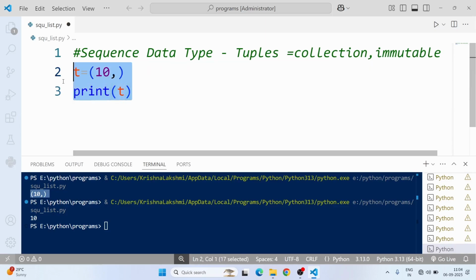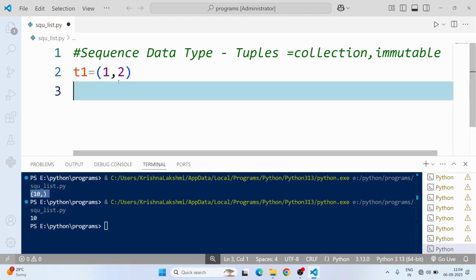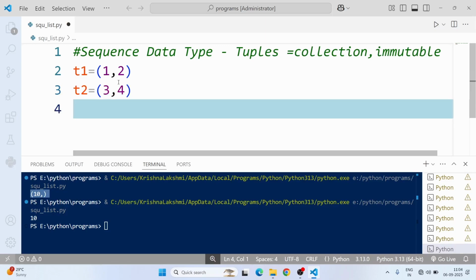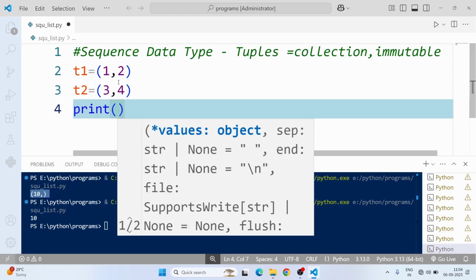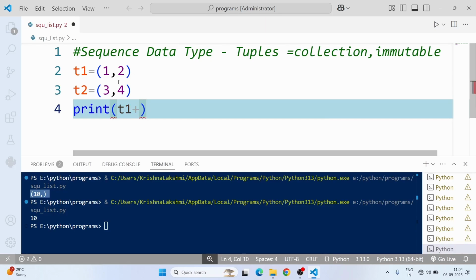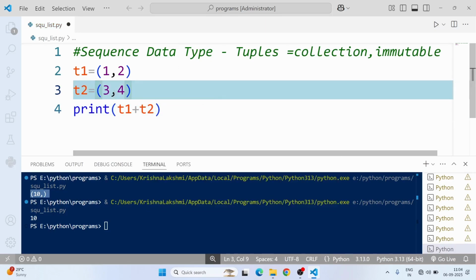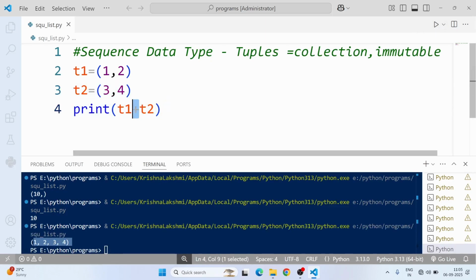Tuples support concatenation. For example, 1 comma 2 is tuple 1, and tuple 2 equal to 3 comma 4. Now I'm going to concatenate two tuples. Print concatenation, joining t1 plus t2. To run this code, the output will be 1, 2, 3, 4. The concatenation operator is plus.